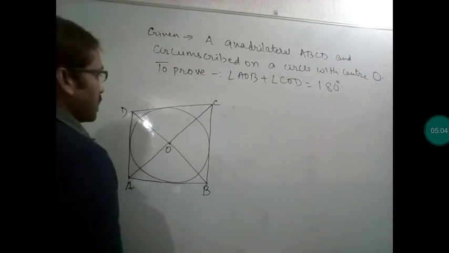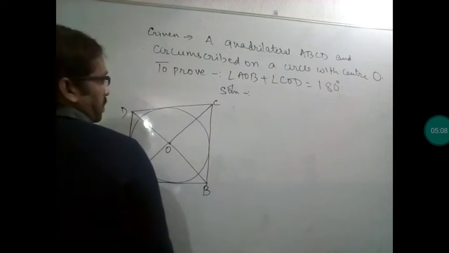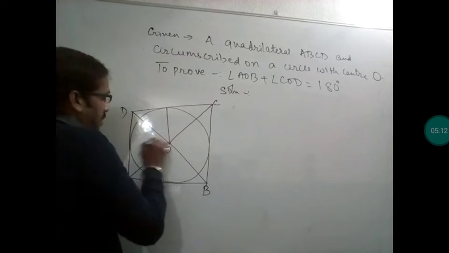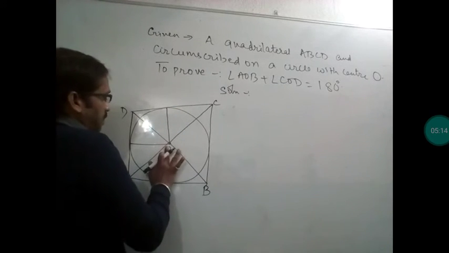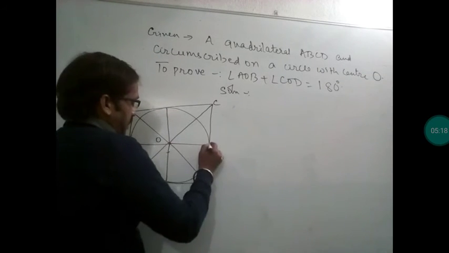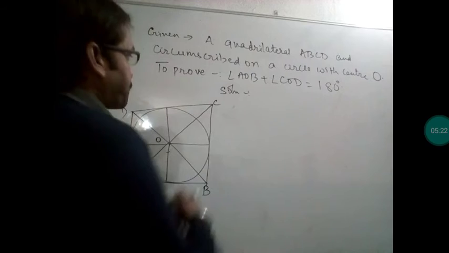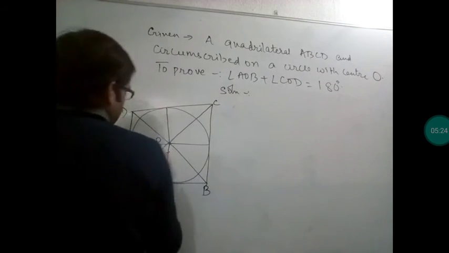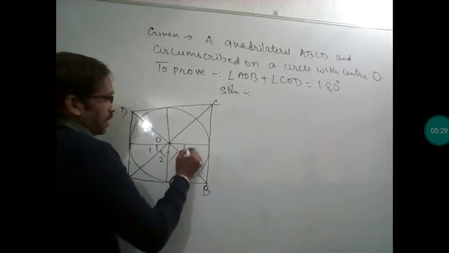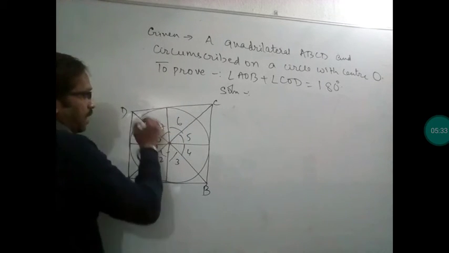Now we are going to start the solution. First of all we'll join these contact points. Now we know that from an external point, tangents are equally inclined at the center also. So we'll label these angles. I am labeling the angles 1, 2, 3, 4, 5, 6, 7 and 8.